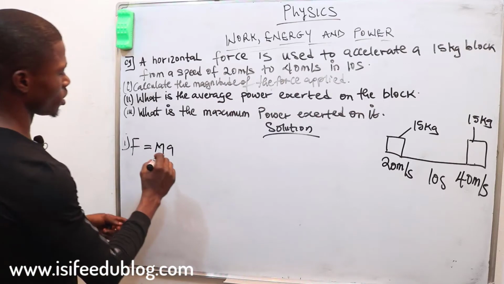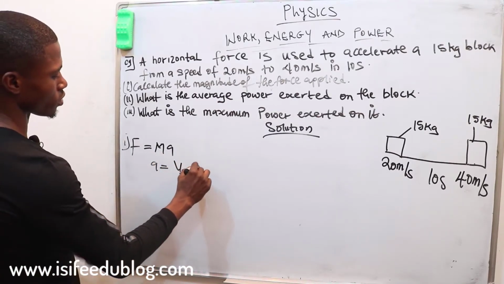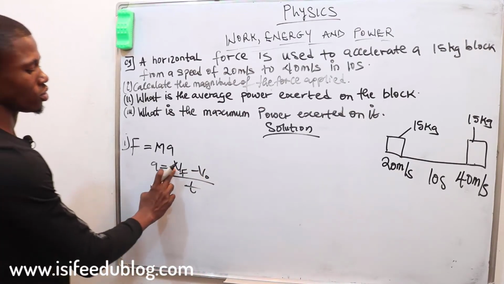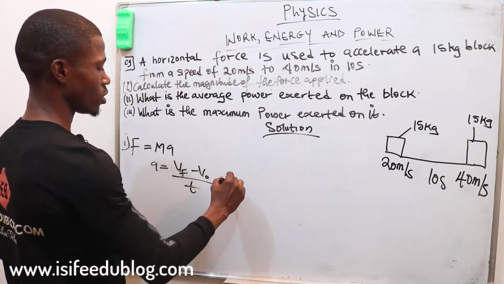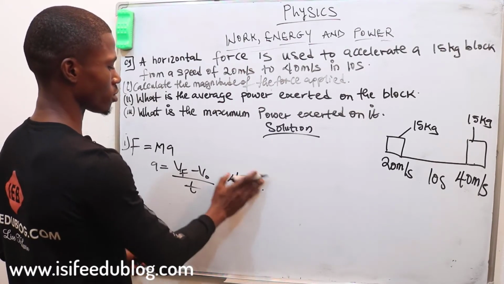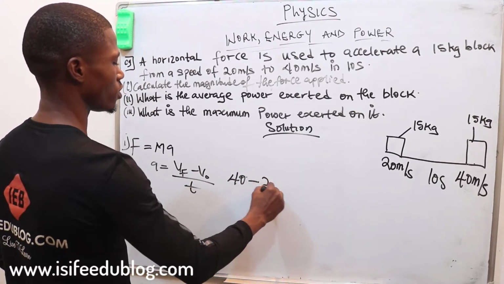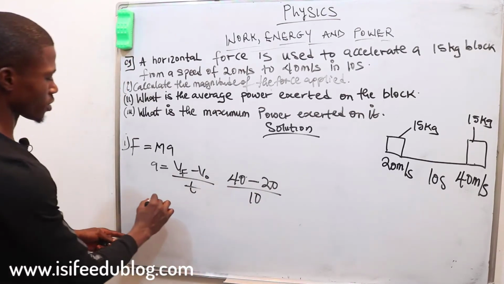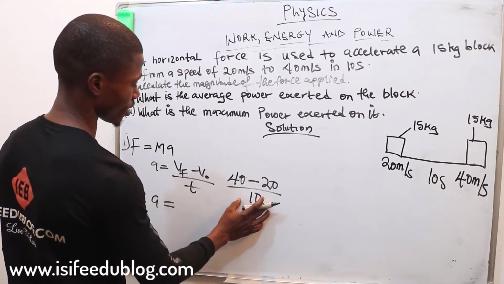So from here we can find our acceleration, which is the rate of change of velocity. Acceleration is equal to final velocity minus initial velocity, all over time. Our final velocity is 40 meters per second. So 40 minus our initial, 20, all over our time, 10 seconds. So our acceleration is 40 minus 20, which is 20, divided by 10, which is 2.